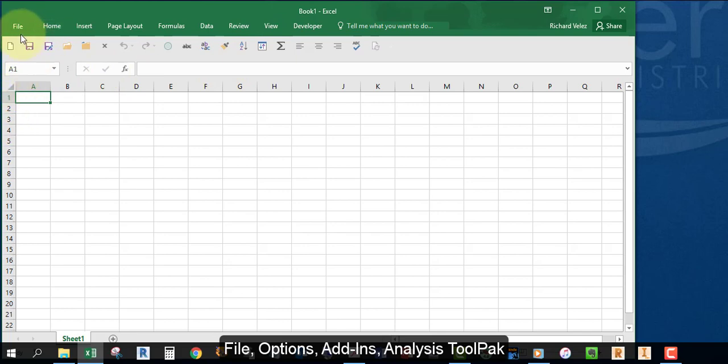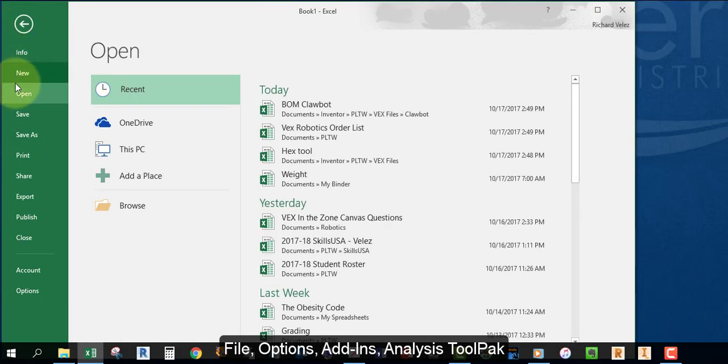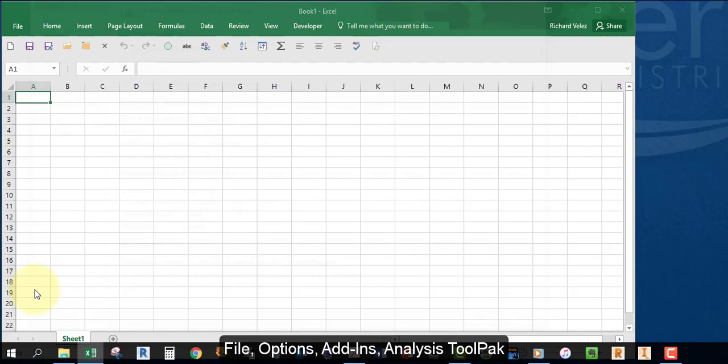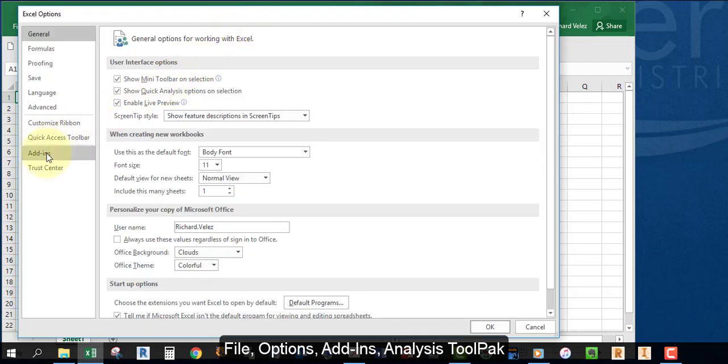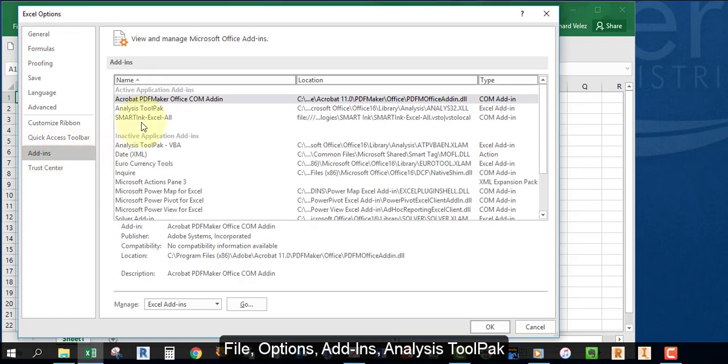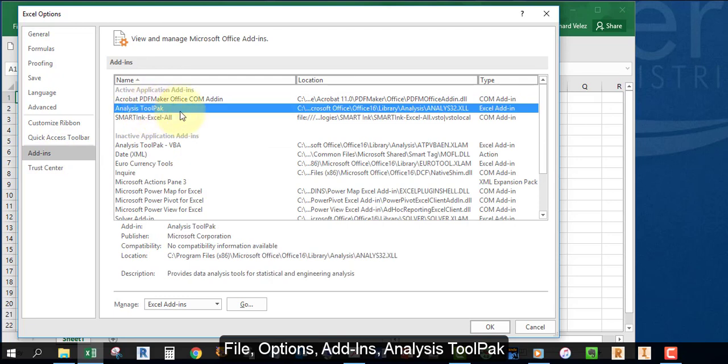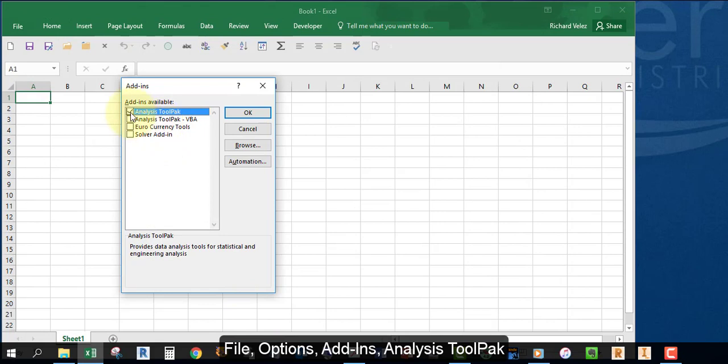Start out by going to File, Options, select Add-ins, select Analysis Toolpak. Verify that under Manage it says Excel Add-ins and select Go. Place a check next to Analysis Toolpak and OK.